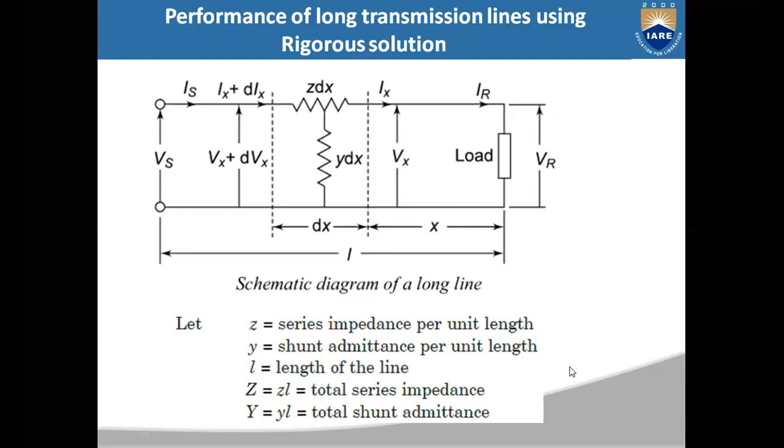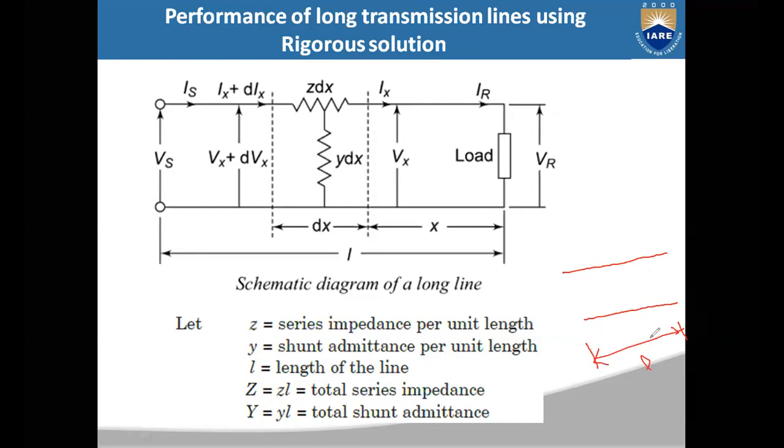See here, when the resistance, inductance, and capacitance are uniformly distributed, then at each point the resistance and inductance of the transmission line will be the same. Let L be the total length of the transmission line.